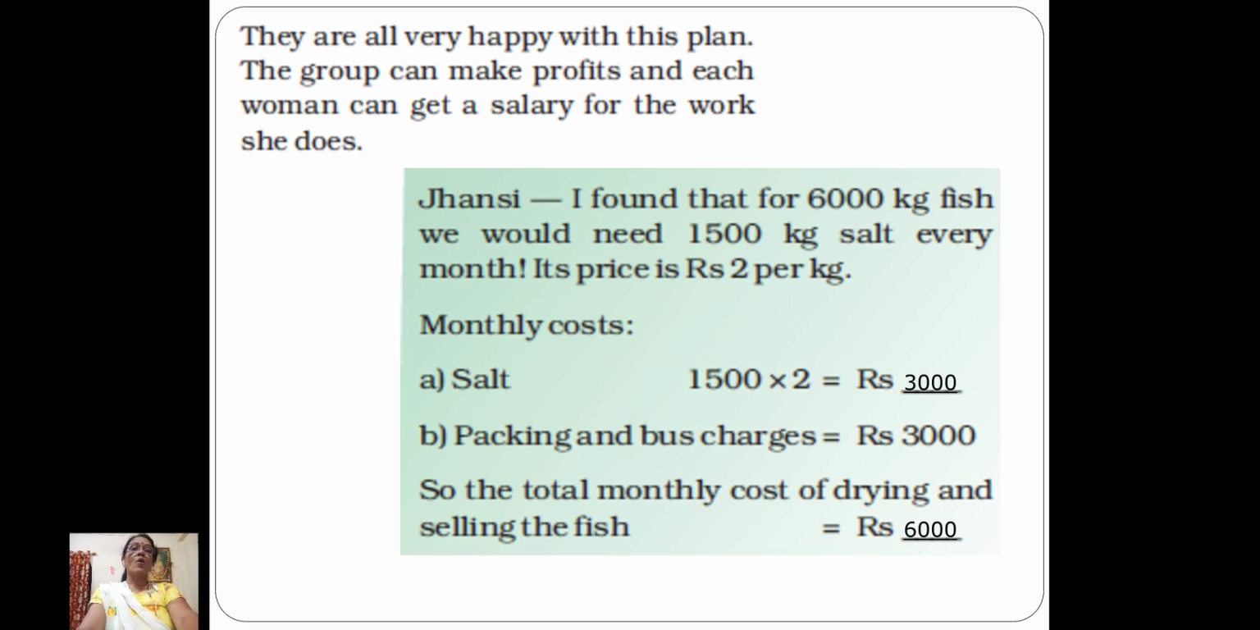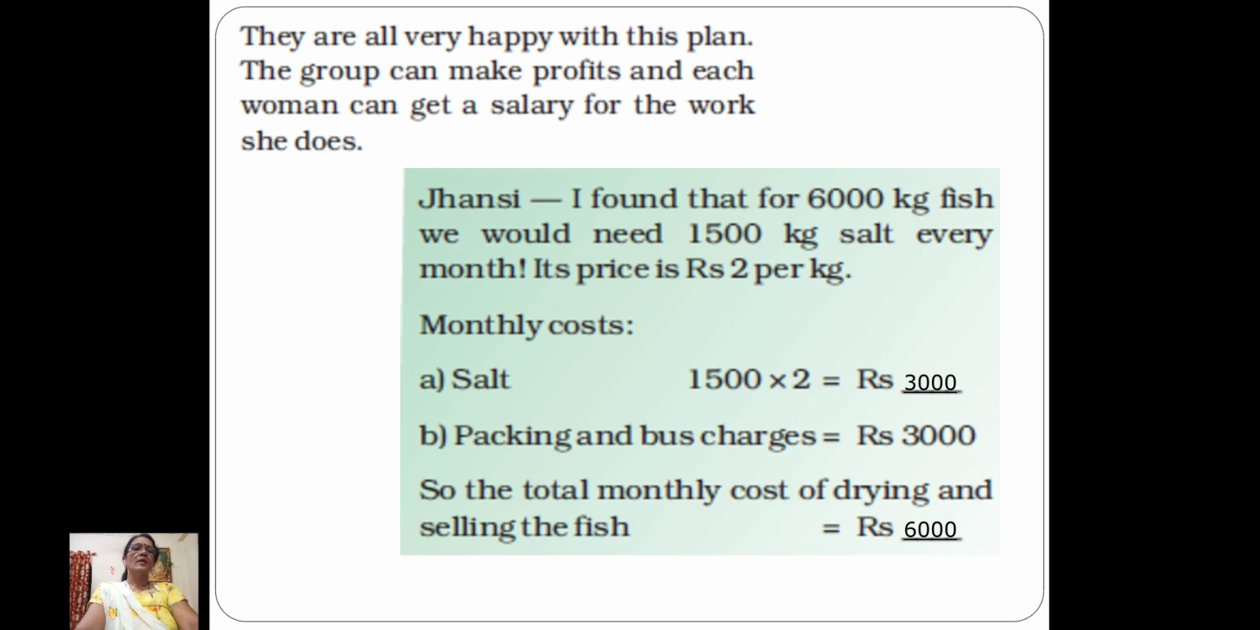Now how much salt do they need for 6,000 kg of fish? They need 1,500 kg of salt every month, at rupees 2 per kg. So what is the monthly cost? 1,500 into 2. What is the cost? Rupees 3,000, right? 15 twos are 30, and add the zeros.